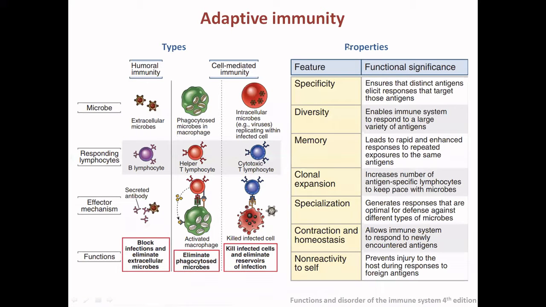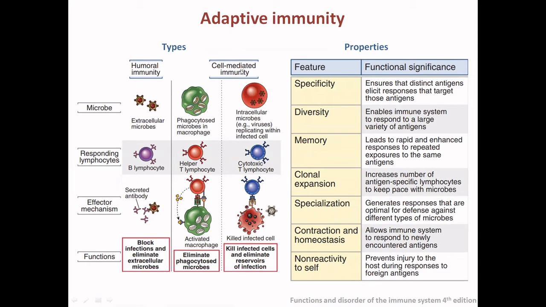So the adaptive immunity, when it is mediated by the antibodies, which are usually found in the liquid, the serum or the plasma of the blood, is called humoral immunity. And when the immunity is mediated by the direct action of the cells, like the macrophage that interacts with the infected cells and kills them, or by the cytotoxic T cell that directly interacts with the infected cells and kills them, it is cell mediated immunity.